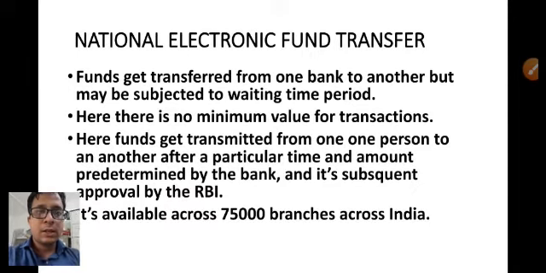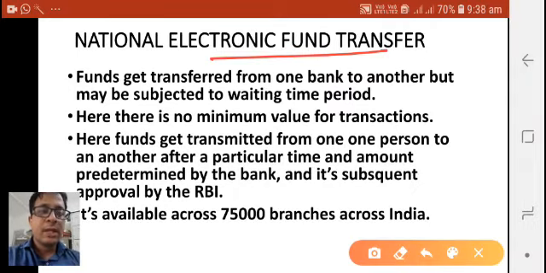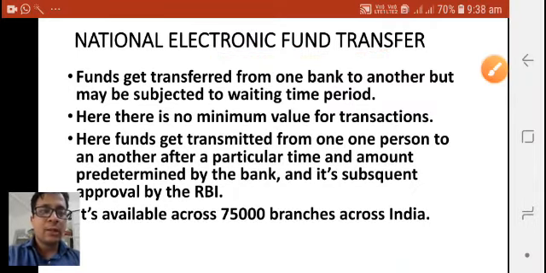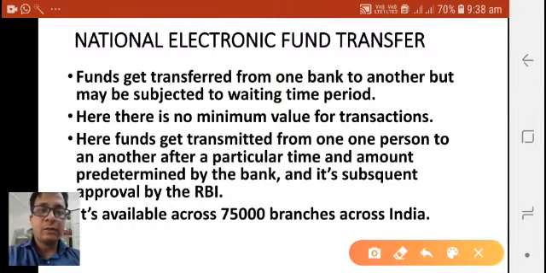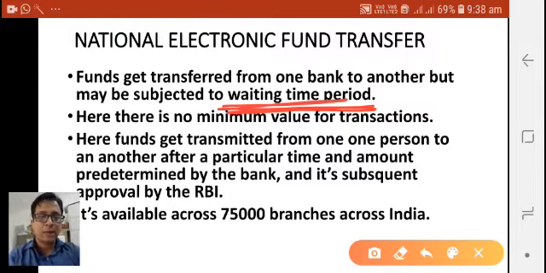The most important things are national electronic fund transfer and real-time gross settlement. Under national electronic fund transfer, funds get transferred from one bank to another, but one drawback is that it is subject to a waiting time period. That means after a particular time or after a particular amount that the bank gets, only then will the bank transfer the money from one bank to another bank, right?